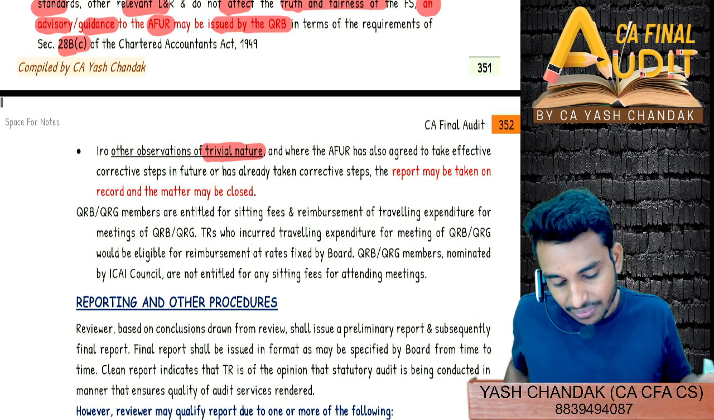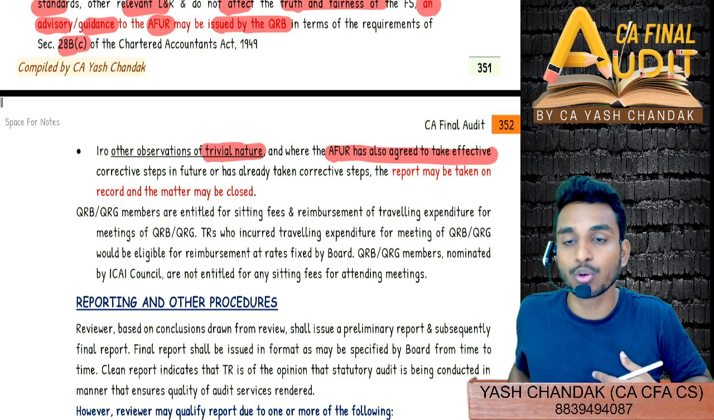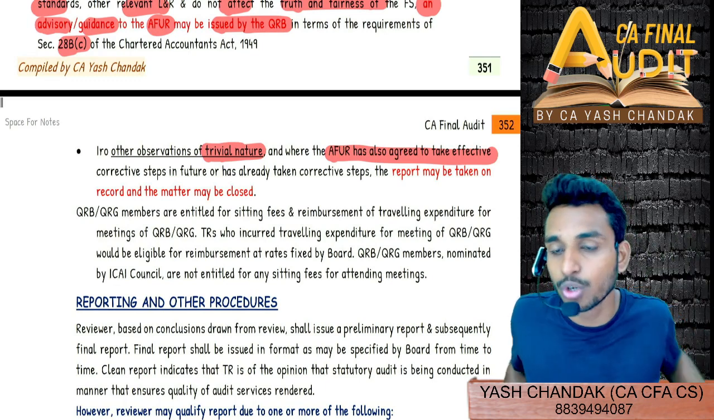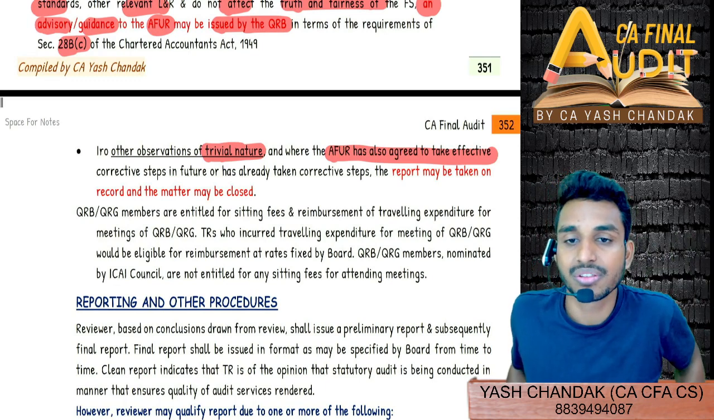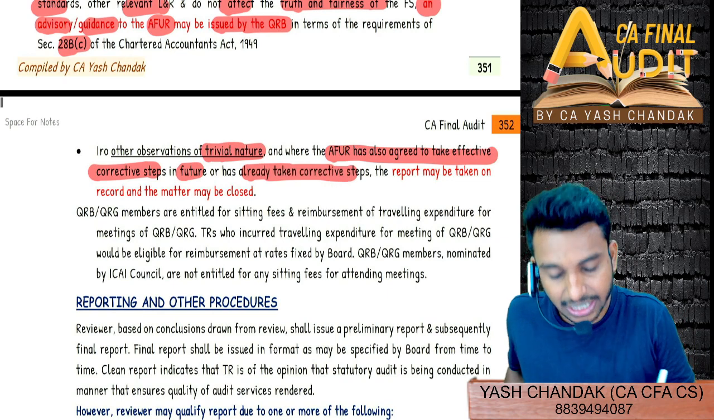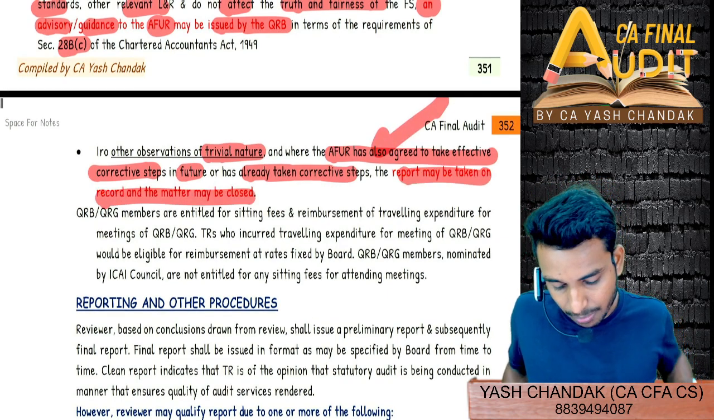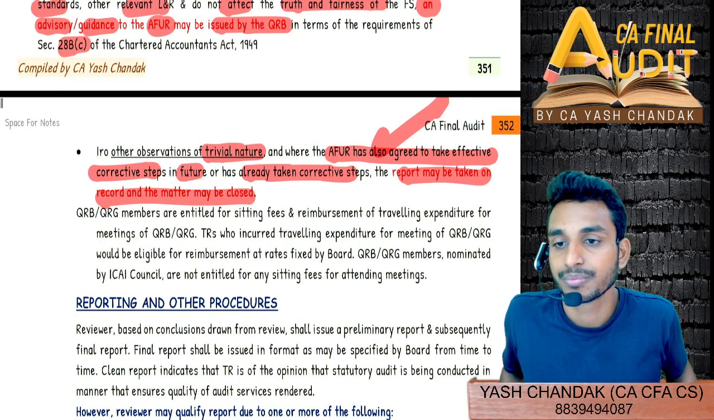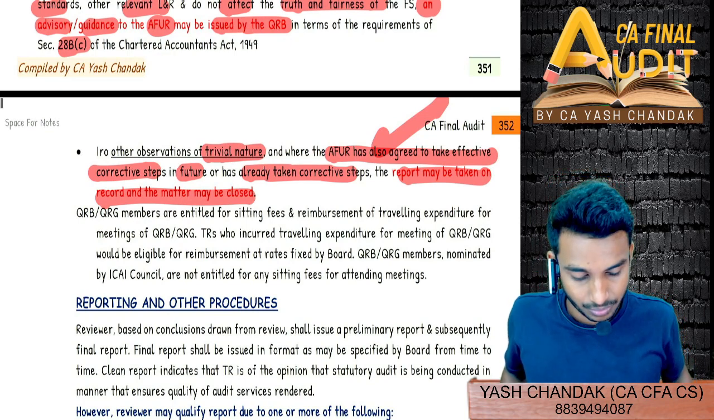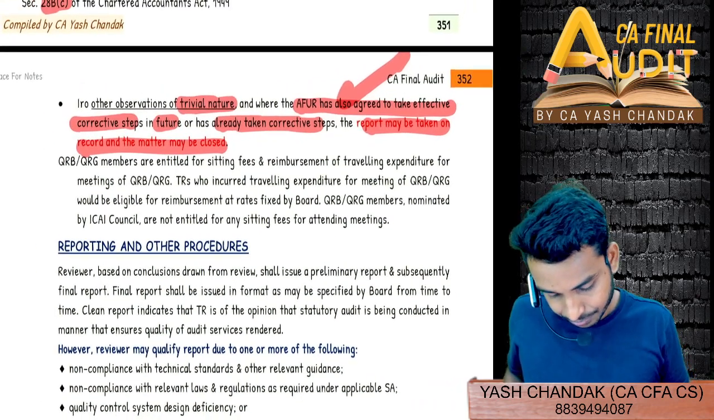Trivial nature observations are ones where AFUR has also agreed: okay, fine, next time onwards I won't do this, don't worry, it's just a small mistake on my part. It's a trivial nature mistake, we'll be correcting the steps in future, and has already taken all the corrective steps. If AFUR has agreed on this, we can simply ignore all this matter and the matter may be closed. Clear?